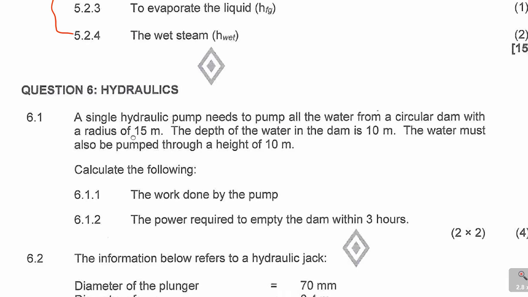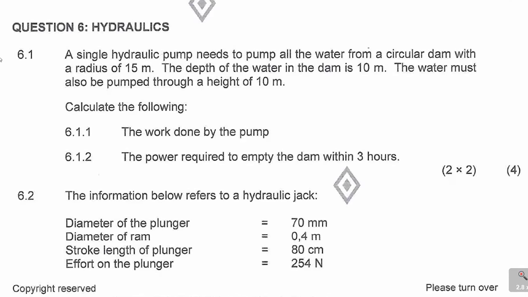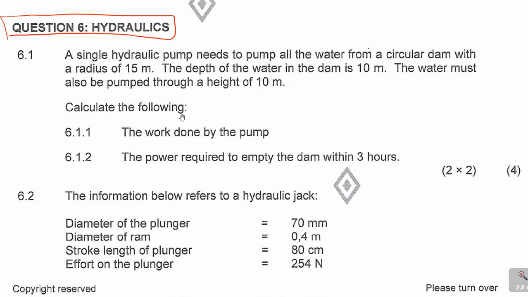Okay, moving on to question 6, which is on hydraulics. It says a single hydraulic pump needs to pump all the water from a circular dam with a given radius. The depth of the water in the dam is 10 meters. The water must be pumped through a given height. Now when it comes to hydraulics, I encourage you to work on your formulas. It's a matter of understanding your formulas. Questions 6.1.1 and 6.1.2 say calculate the work done by the pump and the power required to empty the dam within 3 hours.